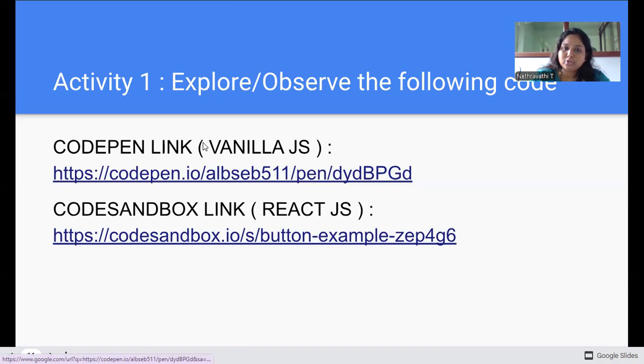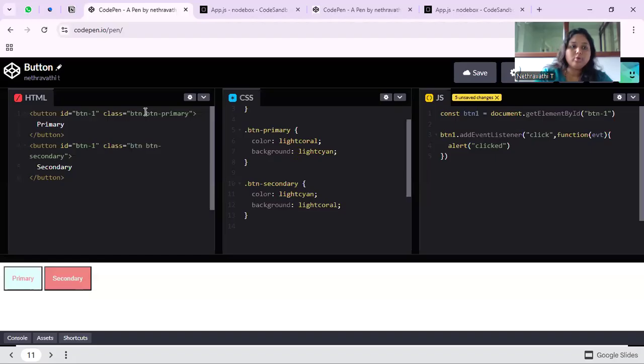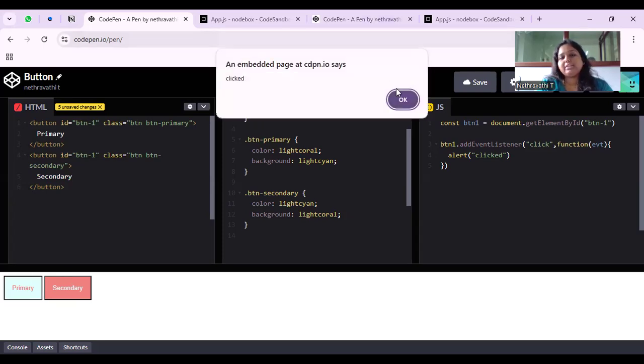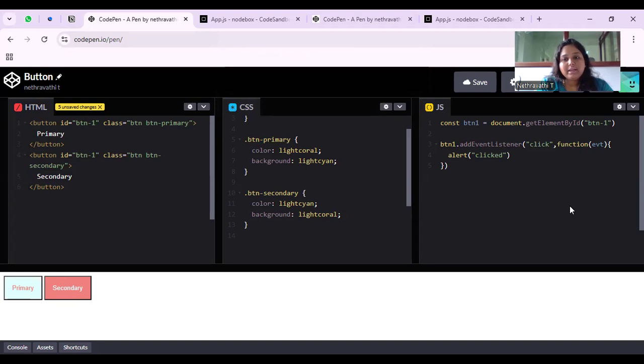For this, I can show you a small example. So if we go to CodePen, see the same example which I showed you. Here I have two buttons, a primary button and a secondary button. I have done the styling in the CSS part, and whatever action is needed, I have written in the JS part. For example, if I click on primary, it just says click. Just think, as I said, I have written the code in three different pages. But this does not happen in React.